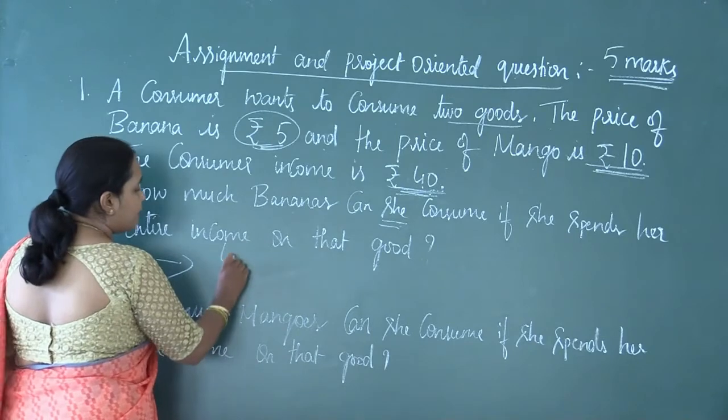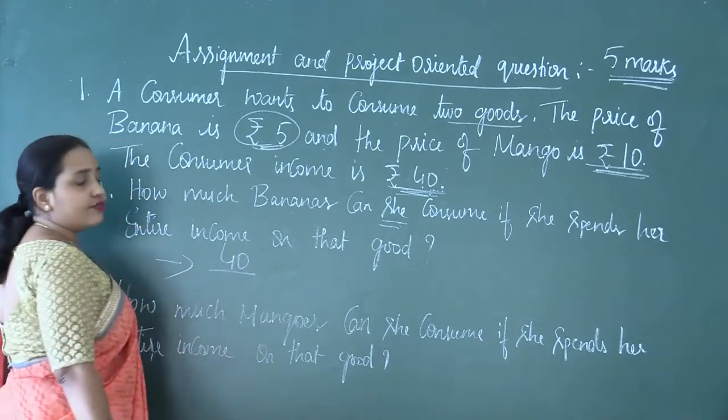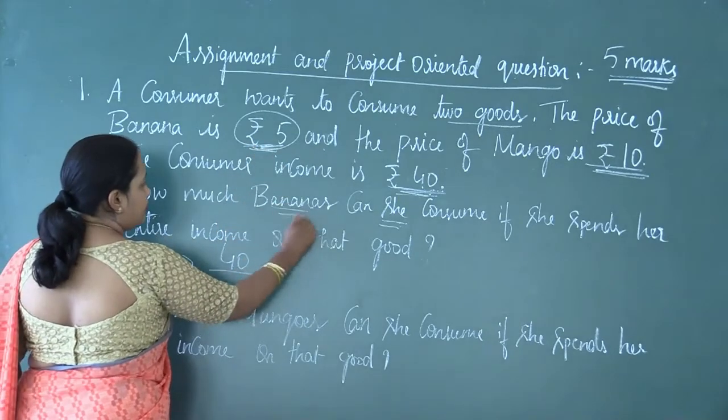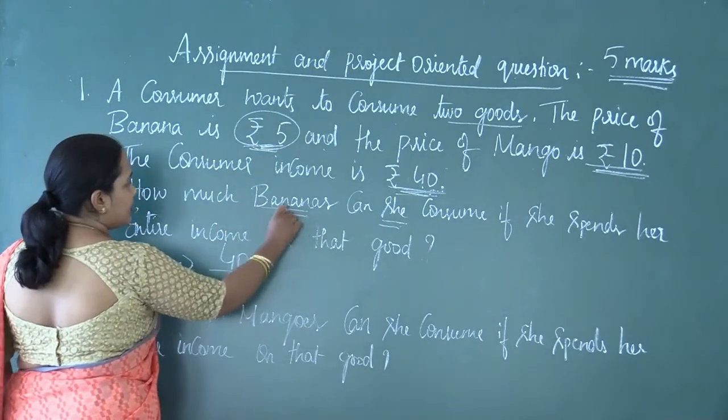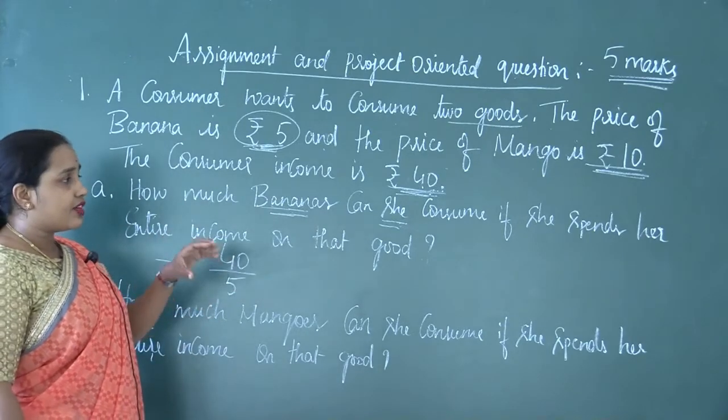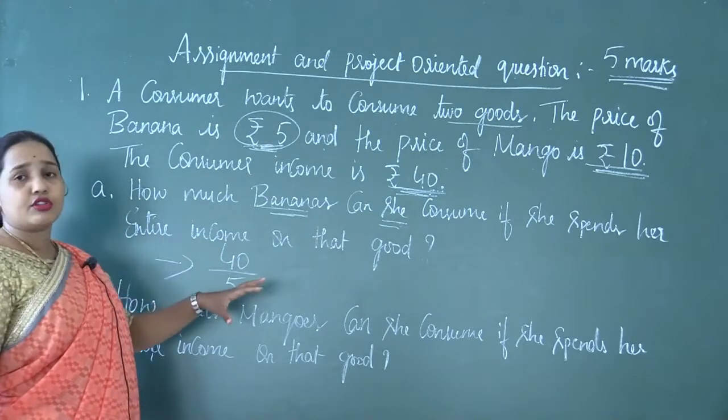Therefore, you first take the income of the consumer and divide it by the price of the given commodity.